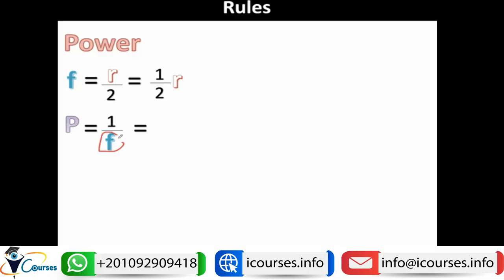So if we substitute F by half R, it will be equal to 1 divided by half R. So this will be equal to 2 divided by R. So again, P, the power of any reflecting surface, will be equal to 2 divided by R, or 2 over the radius of curvature.